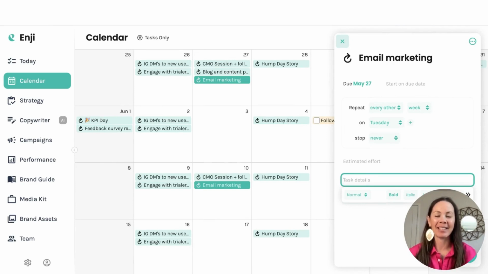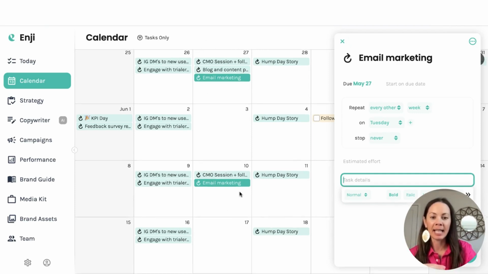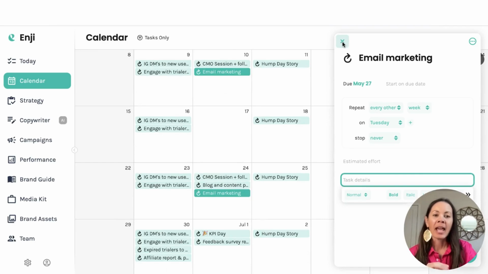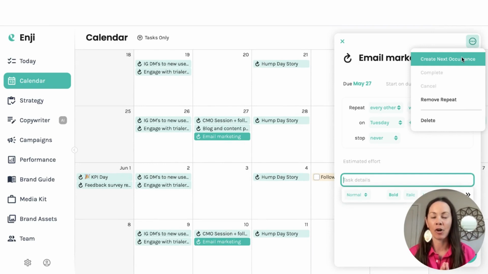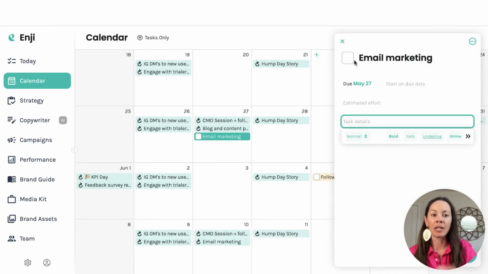The second half of this is knowing that you can remove the repeat on one of these tasks that's in your routine so that then you can put in, okay, these are the details of what I'm doing for email marketing on the 27th versus the 10th versus the 24th. And the thing that you need to do here is know that you can create the next occurrence. And when I do that, what it does is it removes this particular task from that repeating pattern, right? And so I'm going to click that. And then you can see now that sort of what I was looking at went away.